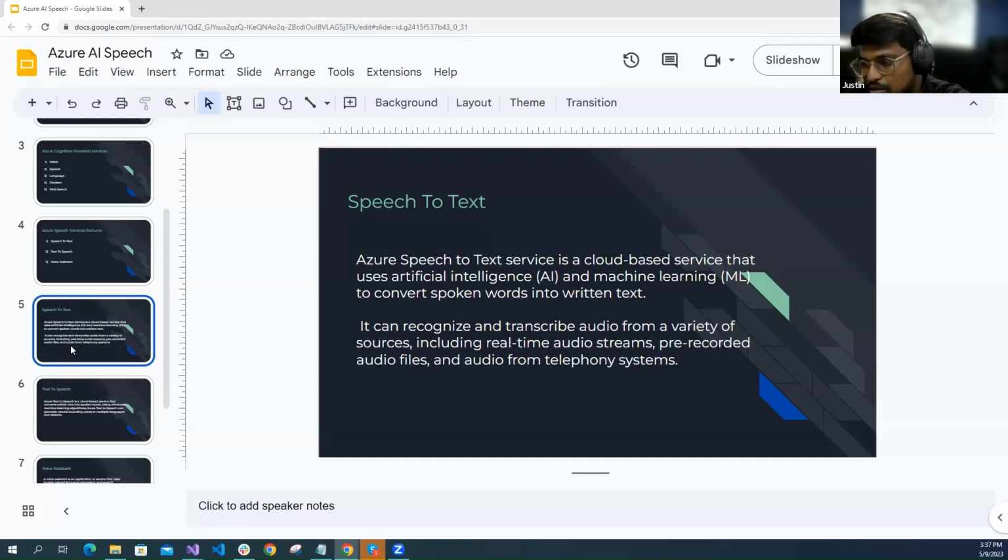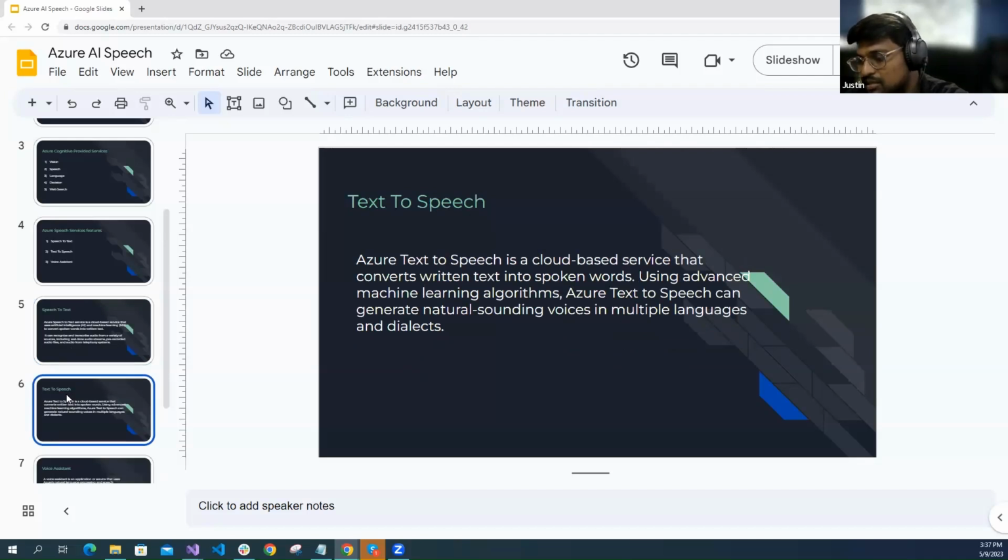This is speech to text, and vice versa, we have text to speech. If you give a bunch of text to the API or SDK, it will produce an output file like MP4 or a WAV file format, whatever we need. It will produce speech-formatted files.